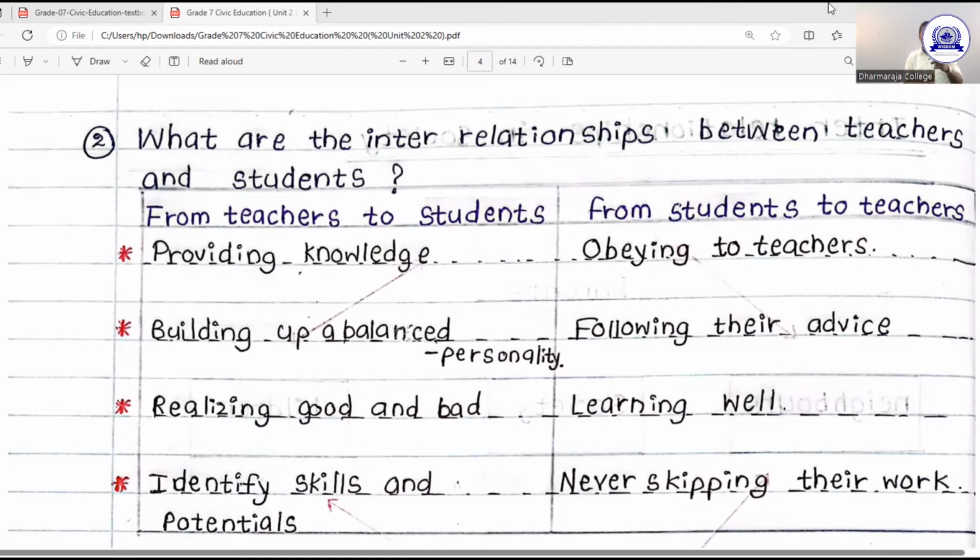The teachers must identify the skills and the talents, competencies of the students. So I can remember a very important incident. Once Usain Bolt, the fastest sprinter in the world, said at a media interview, earlier he used to play cricket, but after seeing him running fast, one of the teachers had sent him to the athletics.